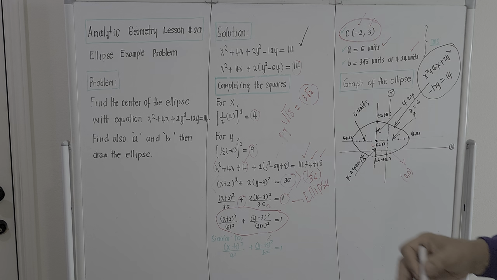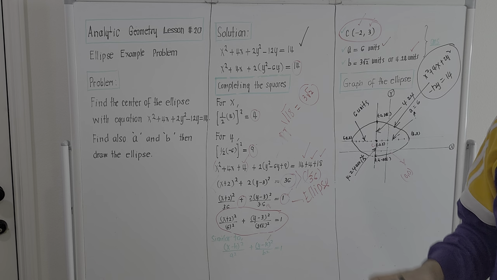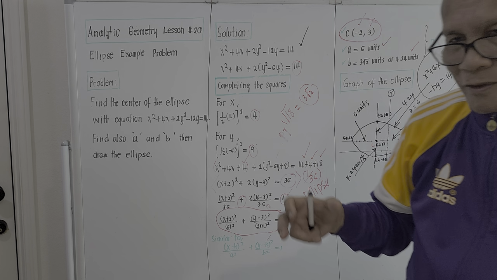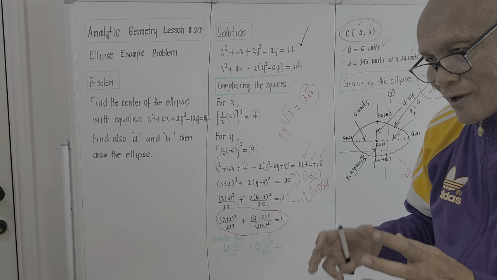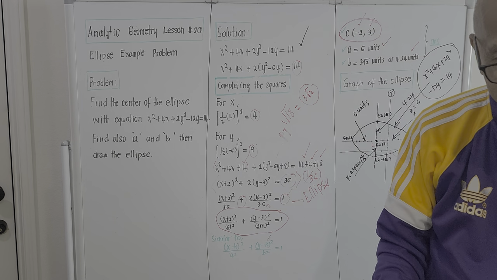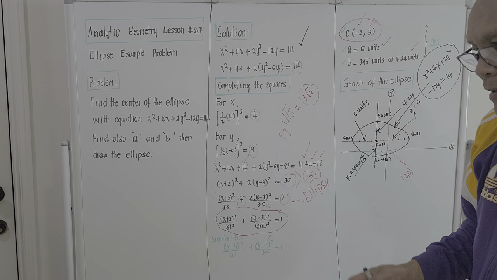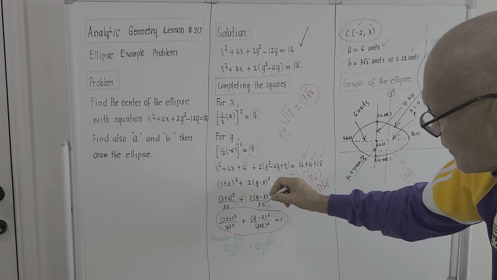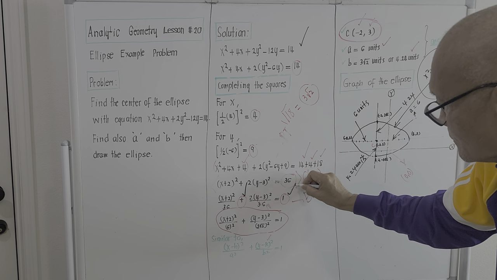Okay, that's it, guys. That's the way how to solve a problem under the so-called study of ellipse. The solution is just by using the so-called completing squares. And at least we know how to graph a semi-major axis and a semi-minor axis. Like what I said, for the equation to be an ellipse, the sign on the left-hand side should be plus. Okay, and the right-hand side will be 1.